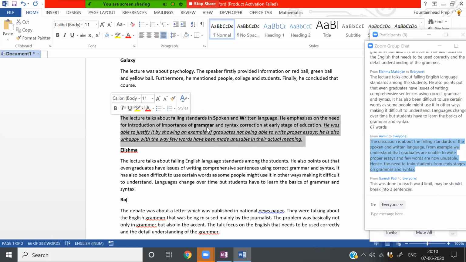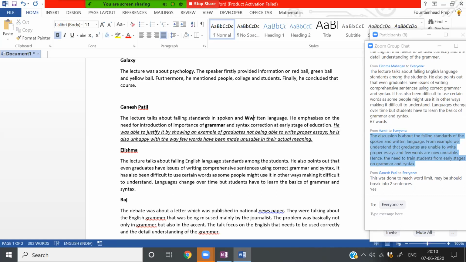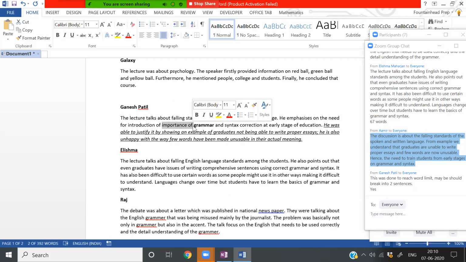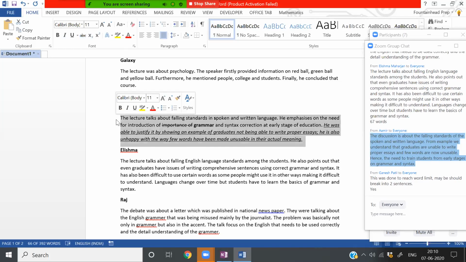So is this clear, Ganesh? "The lecture talks about falling standards in spoken and written language." These capitalization issues are something a computer can easily catch. "Emphasizes on the need for importance of introduction of grammar." Introduction of this is not really needed here. "Introduction of grammar and syntax correction at early stages of education. Was able to justify it by showing an example of graduates not being able to write proper essays. He's also unhappy with the way few words have been made unusable in their actual meaning." This is very good.